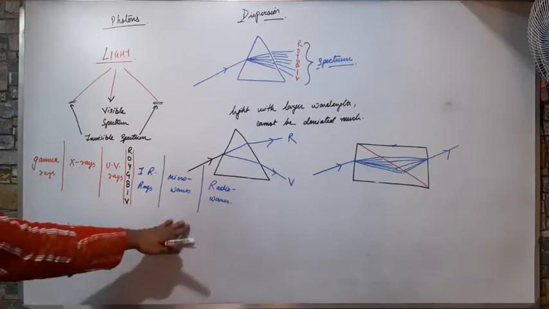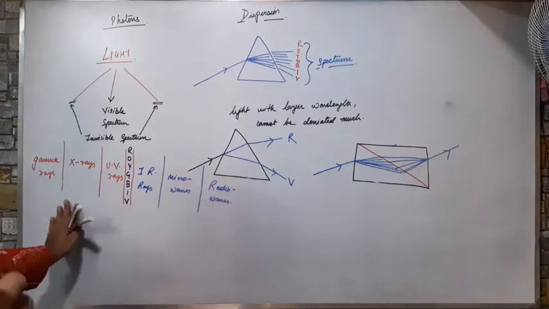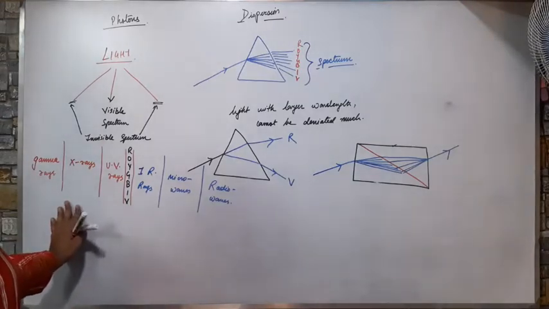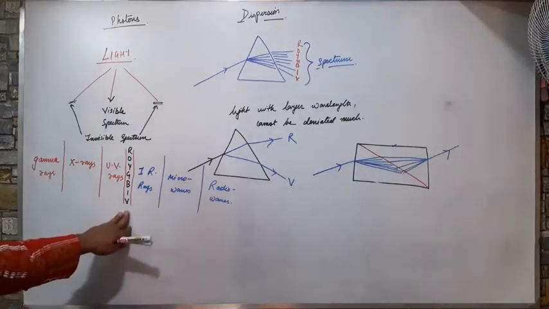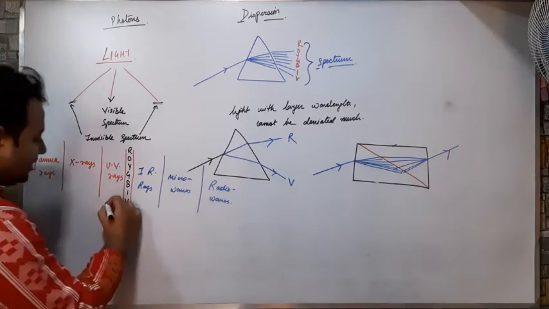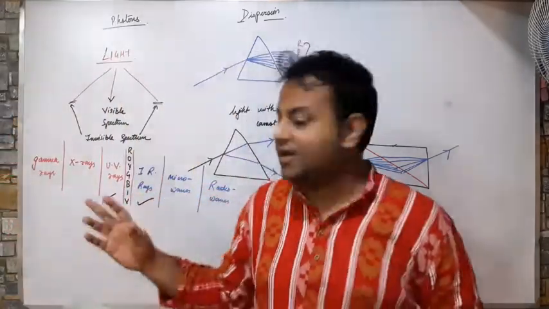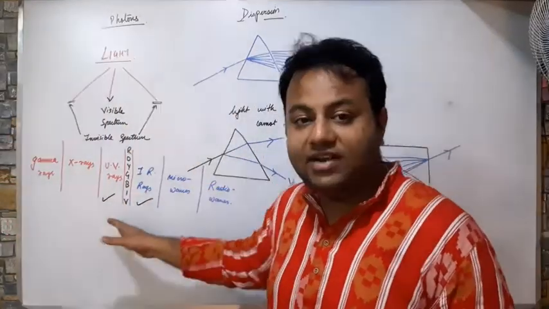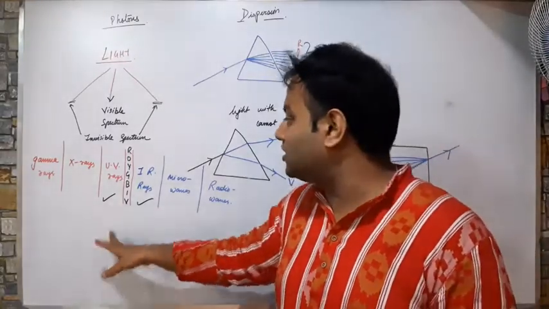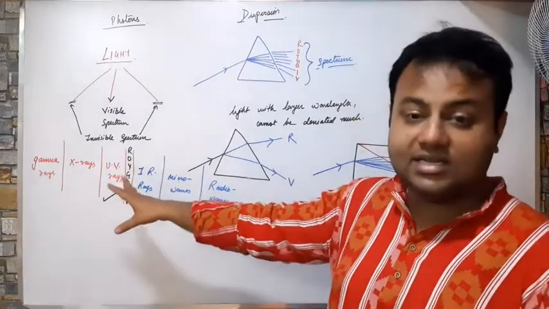This and these are the invisible part, and they are basically energy rays. They are not the light rays. They are not visible to us, but they contain a sufficient amount of energy. And we are going to read the uses of these in detail, because the ultraviolet rays and infrared rays are used extensively in our day-to-day life. What are those? These ultraviolet rays.